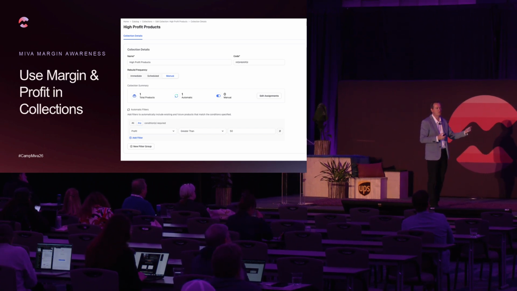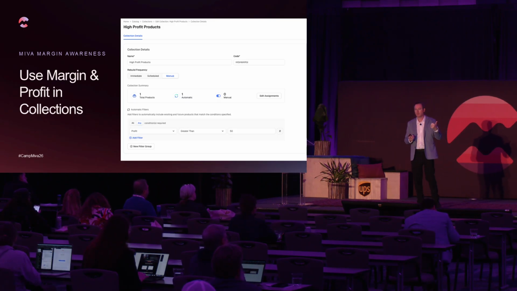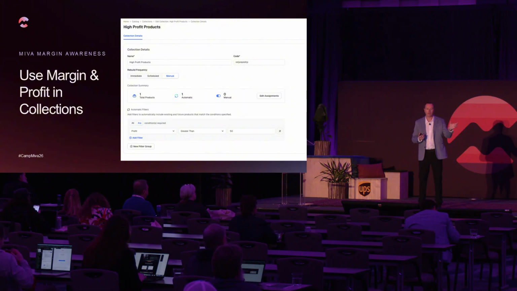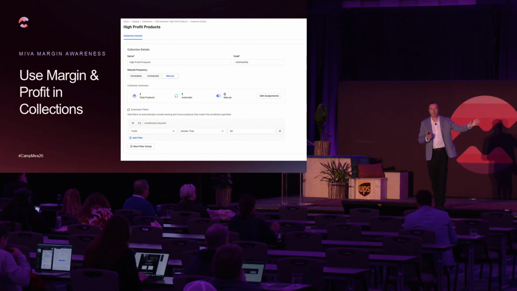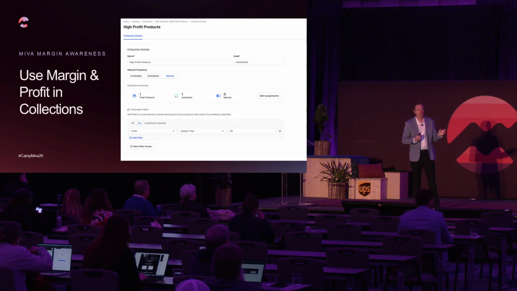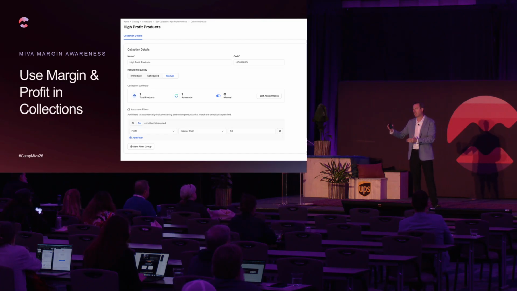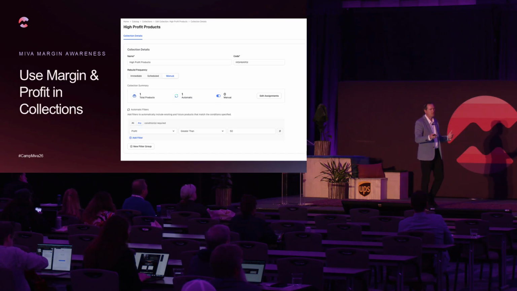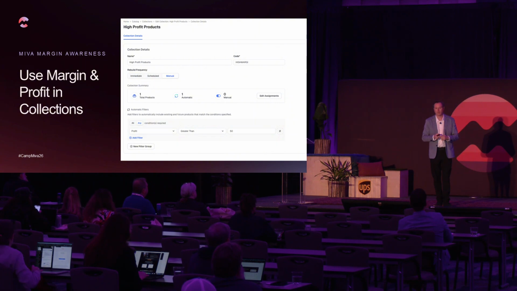So there are a few actions you can do. You could assign to a price group. You can run a discount. I want to create a coupon code, and only products in this high margin group are going to get this discount code. Or the reverse: I want to create a coupon code, and I'm going to exclude all products in this collection because my margin's not high enough to give a discount to this particular product set. So you can make marketing decisions based off the margin and profit data you have within the software.